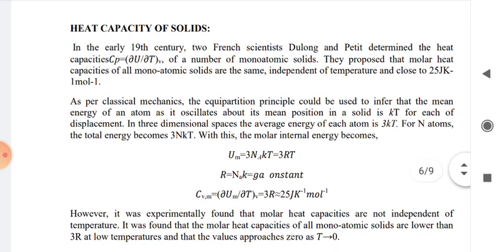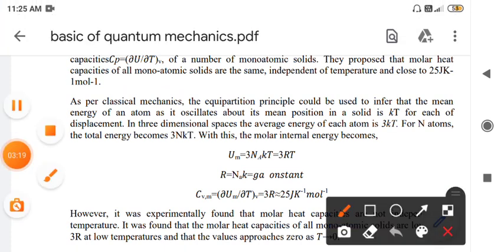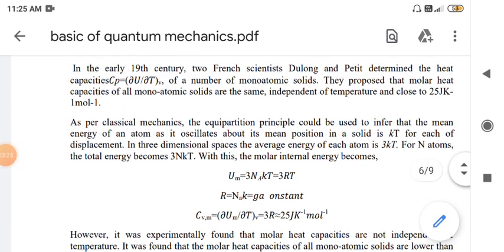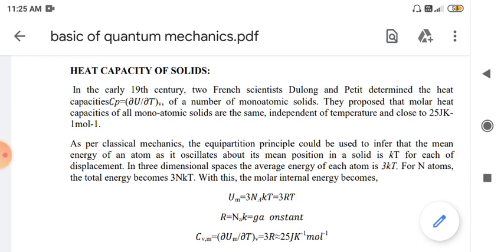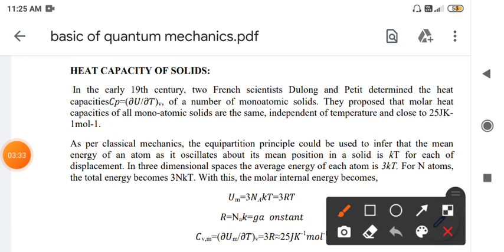The next point is the heat capacity of solids. In the early 19th century, two French scientists determined the heat capacities, that is, the differentiation of the internal energy with respect to temperature. For monoatomic solids, they proposed that the molar heat capacity depends upon the temperature only.